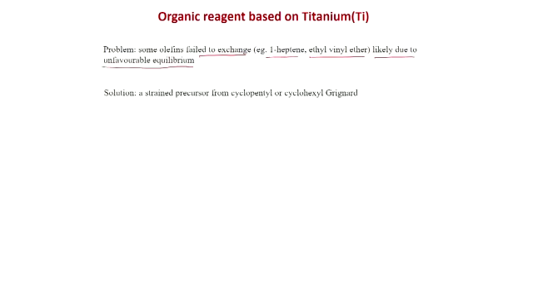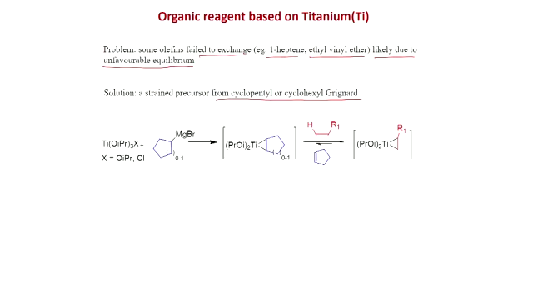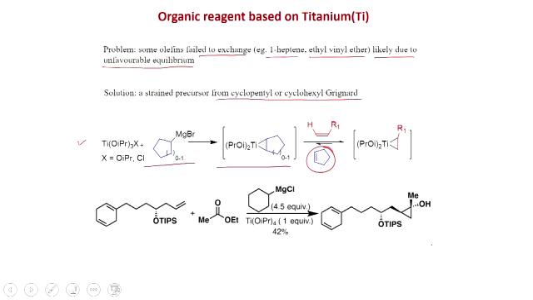And what could be the solution? The solution will be a strained precursor from cyclopentyl or cyclohexyl Grignard. Like here, if you put this titanium isopropoxide with this one, cyclopentyl or cyclohexyl magnesium bromide, you get this. And now this equilibrium will be faster. So, this cyclopentene elimination will be much faster, and this reaction will be in the forward direction, the exchange will be in the forward direction. Like this one, a chiral olefin.